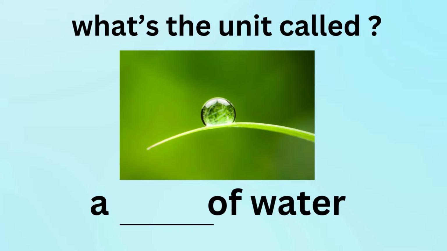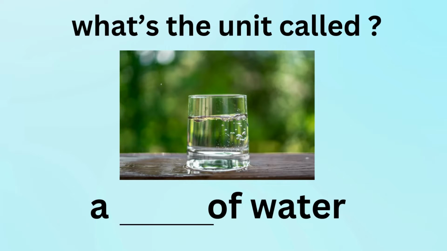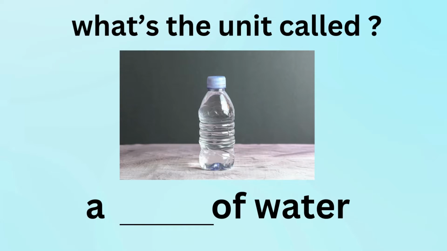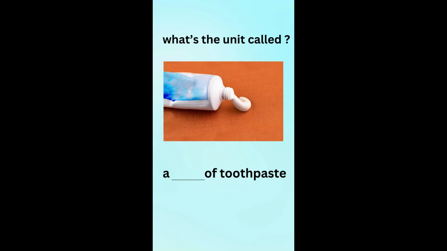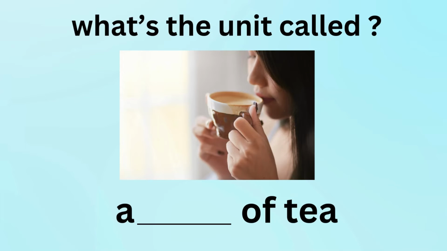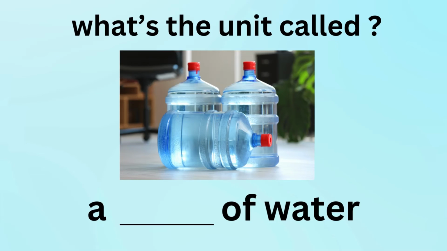What's the unit called? A drop of water. What's the unit called? A glass of water. What's the unit called? A bottle of water. What's the unit called? A tube of toothpaste. What's the unit called? A sip of tea. What's the unit called? A gallon of water.